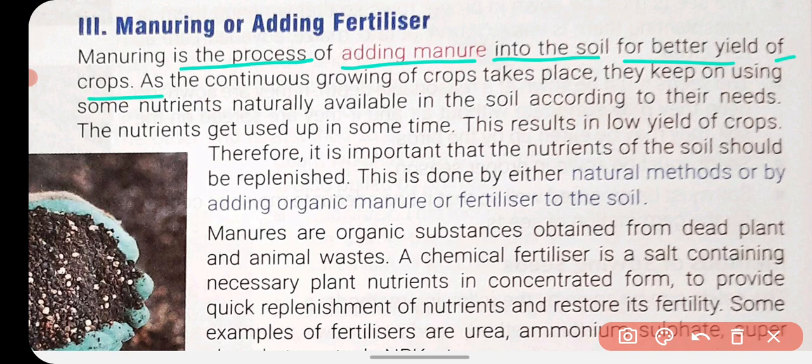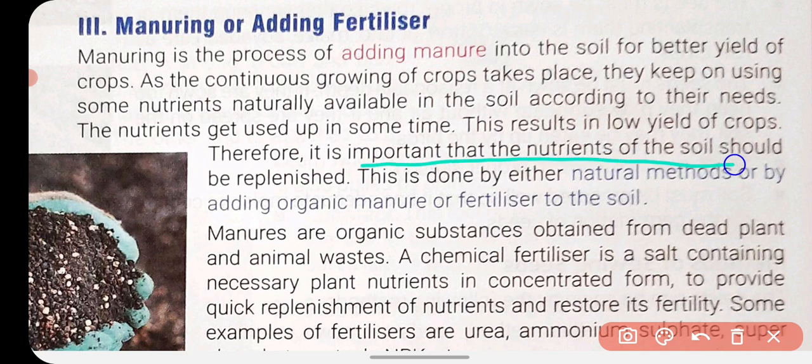Because we continuously grow crops on the same field year after year, this causes a lack of nutrients in the soil, and this results in low yield of crops. Therefore it is important that the nutrients of the soil should be replenished, and this can be done by natural methods or by adding organic manure or fertilizer to the soil.